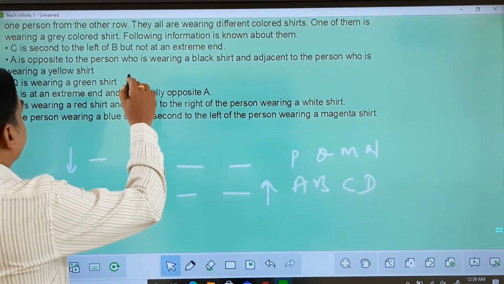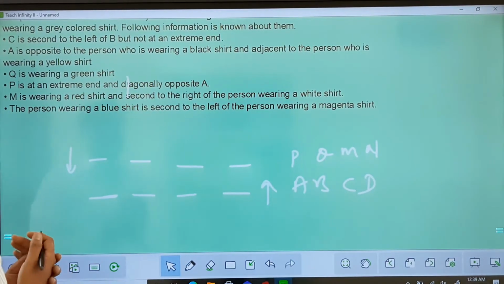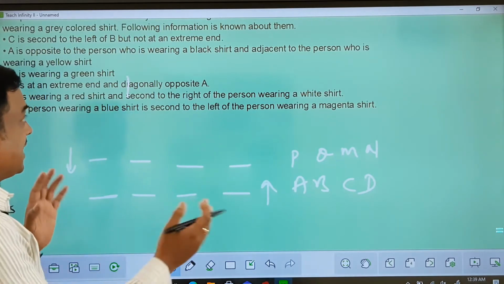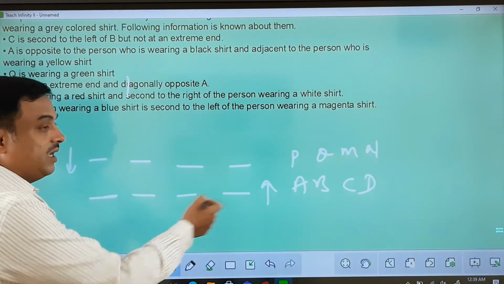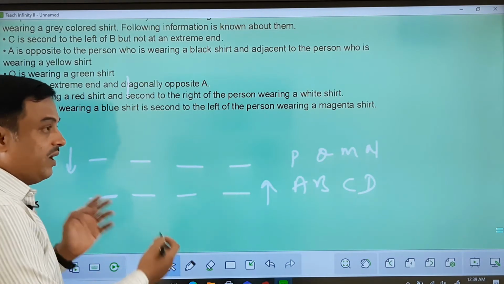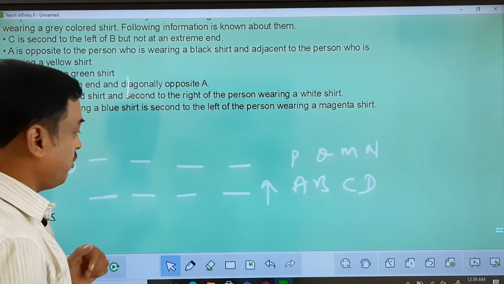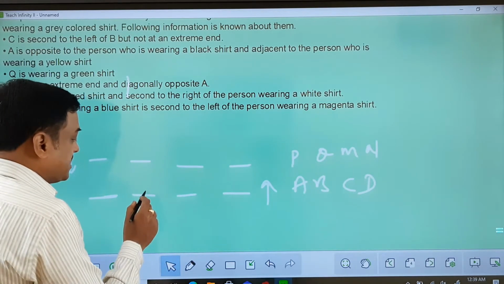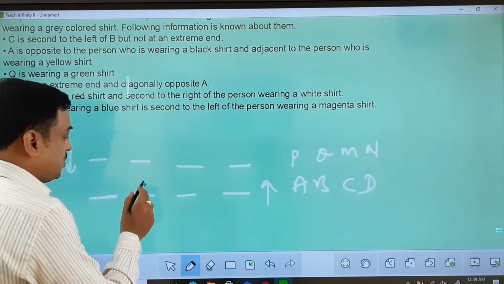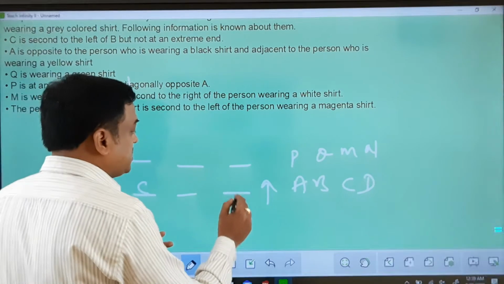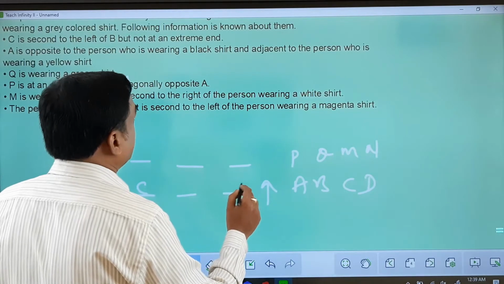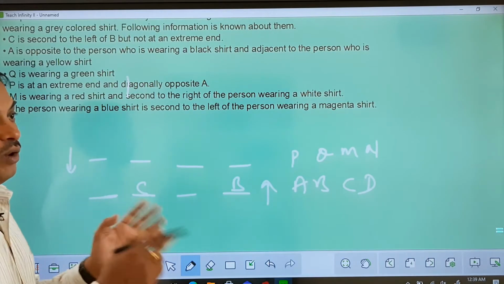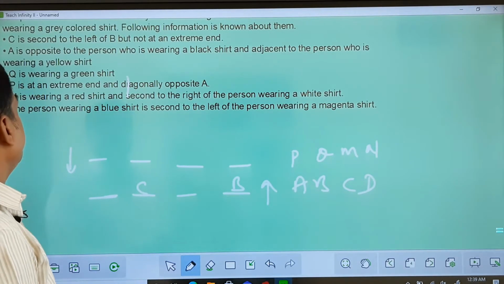Follow this here. Yes, C is second to the left of B, but not at an extreme end, he said. Second to the left of B. Now please understand B and C should belong to this row, where C is second to the left of B, but also it should not be on the extreme end. So I cannot take C here, I should take C here, wherein this position has to be B. Now see, C is second to the left of B and also not on the extreme end. So this is the only possibility we get.